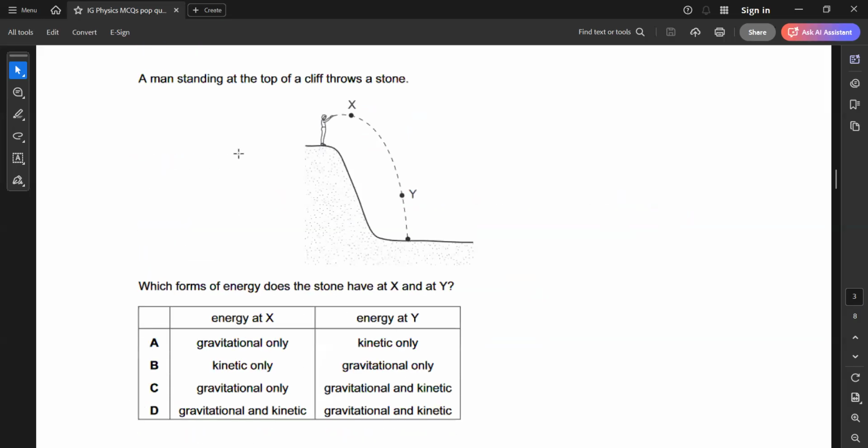Question 5. A man standing at the top of a cliff throws a stone. Which form of energy does the stone have at X and at Y? You can see the stone is released. So the stone is moving, and a moving object will have kinetic energy. The stone is also at a certain altitude or height, so it will have gravitational potential energy. Same thing at position Y: the stone is also moving, so it possesses kinetic energy. And it is at a certain height above the ground, so it will also have gravitational potential energy. That's why D will be the right answer here.